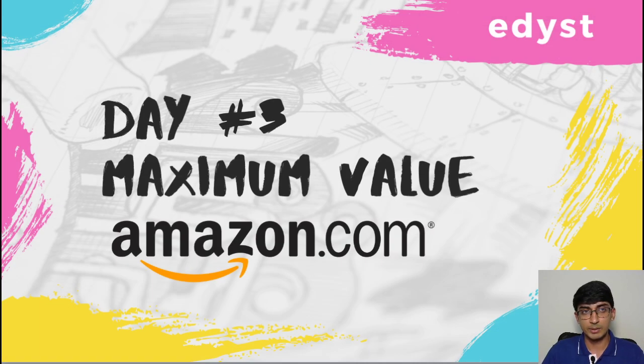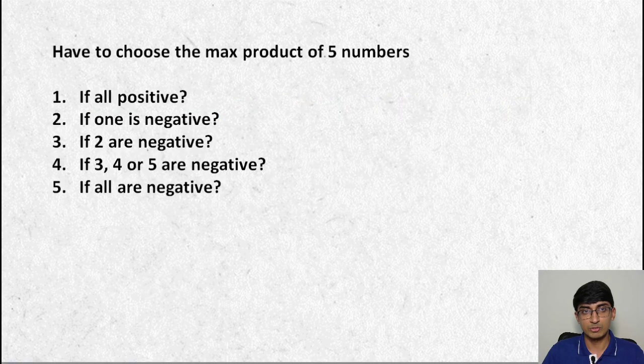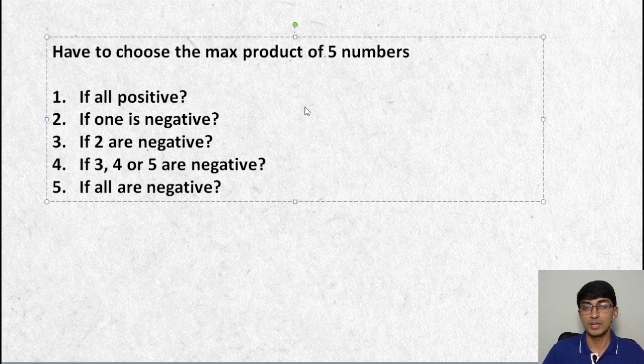Basically, let's start making certain observations. We have to choose the max product of 5 numbers. If all the numbers in the given array were positive, then we know for sure that I just have to select the 5 maximum numbers and I'm done. This is the easy case, which means there are no negative numbers. If one is negative, it's still an easy case, because the rest are all positive.